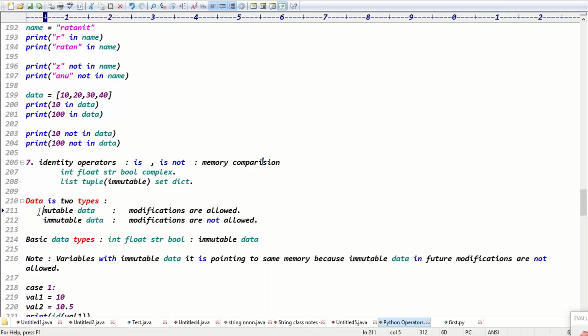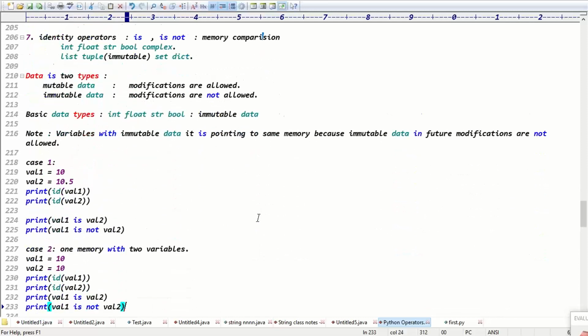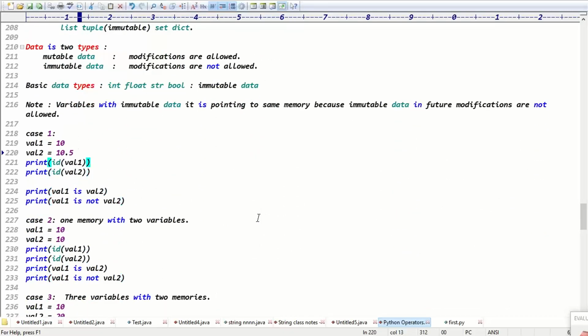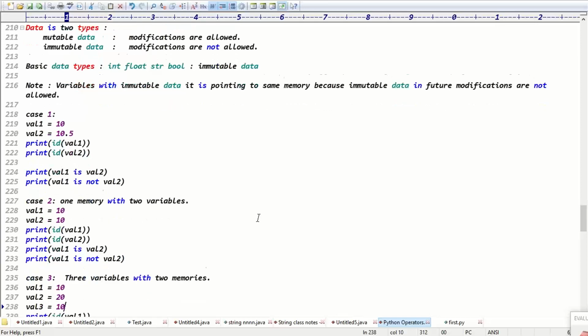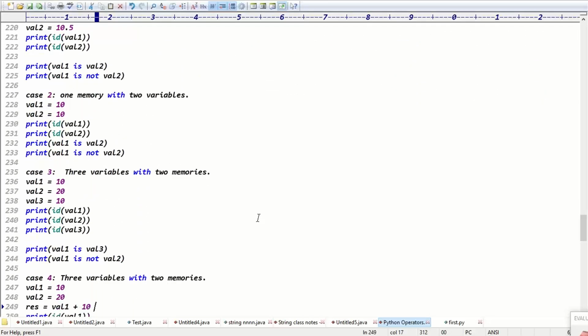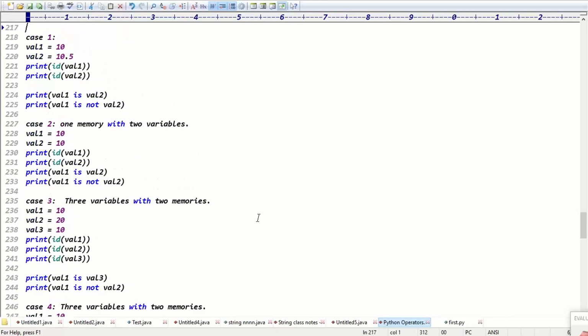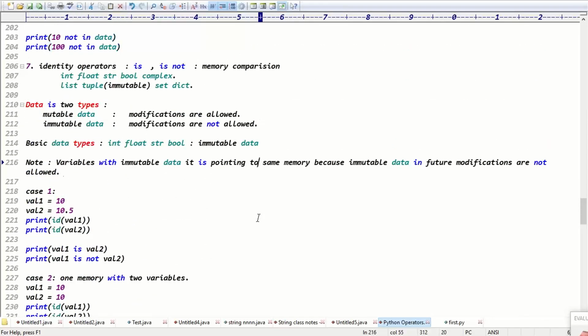For memory comparison, you have to check the data types: mutable data and immutable data, right? Mutable data means modifications are allowed, immutable data means modifications are not allowed, right? Exactly, guys. So you understood memory comparisons, right? So how many variables with how many memories? Immutable data is always pointing to the same memory, right? Variables with immutable data point to the same memory, because future modifications are not allowed, right?